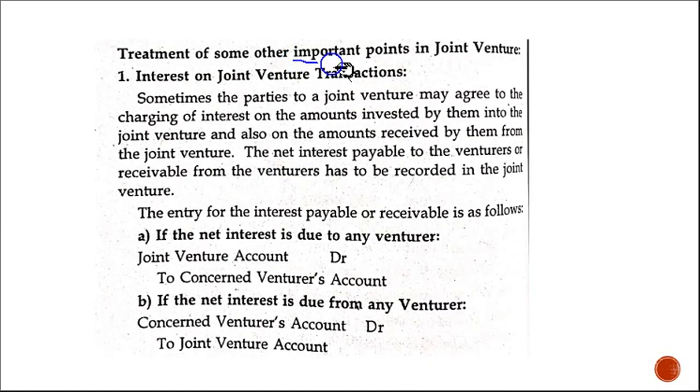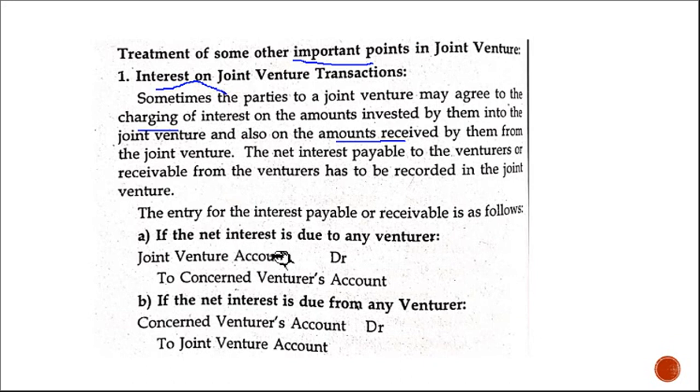Now there are certain special entries. Sometimes in the advanced problem they will ask interest on joint venture transactions. If the joint venturers agree to charge interest on the amounts invested by them or amounts received by them from the joint venture, then we have to take this into consideration.